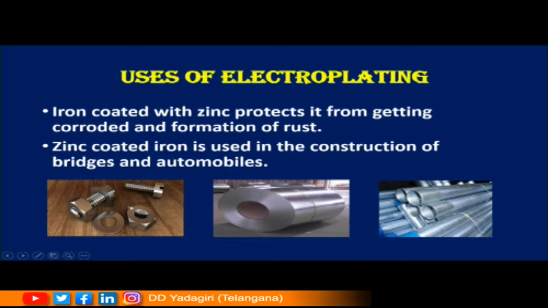So once again children, you can see here the nuts and bolts, heavy machinery objects, all these pipes, they are zinc coated, children. Yes, they are zinc coated. So these are made up of iron, yes, very well, but they are coated with zinc so that it does not get corroded easily. What happens children? We are trusting iron, yes or no? We are trusting iron to build strong buildings and bridges. But what if it gets corroded? If rust forms, then it may break easily. So in order to avoid this corrosion, we are coating iron with zinc.